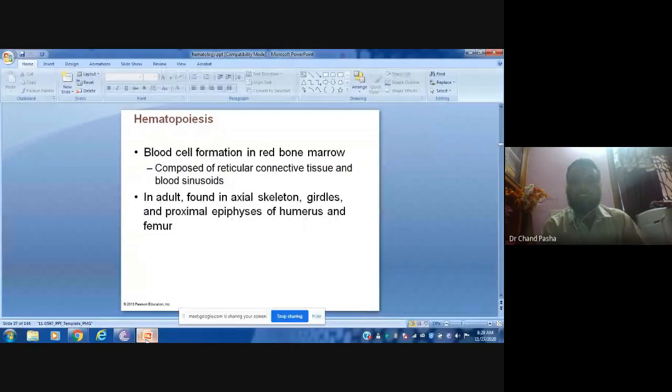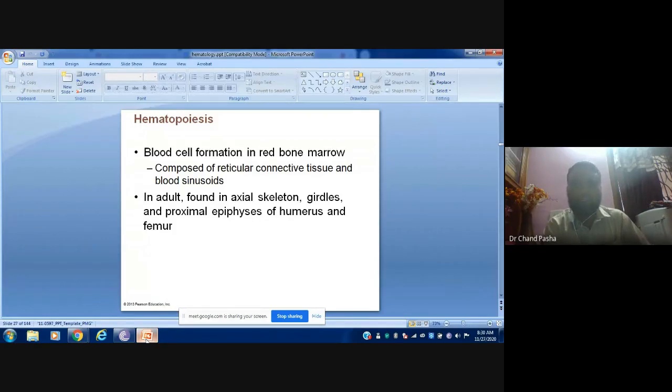And if you see the hematopoiesis, that is production of blood cells. As I told you, they are produced in RBC. There are bone marrow cells, bone marrow, and there is a reticular connective tissue, and blood sinusoids are there. There, the production of RBC will be taking place.